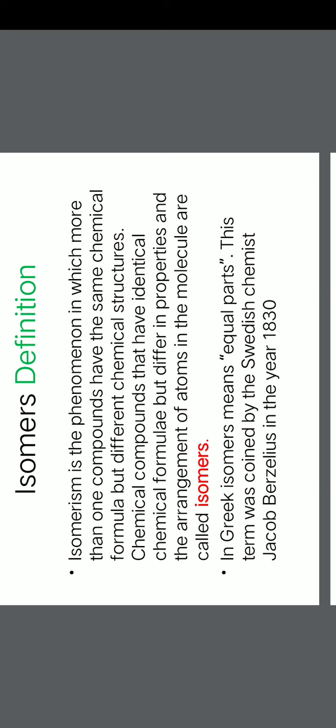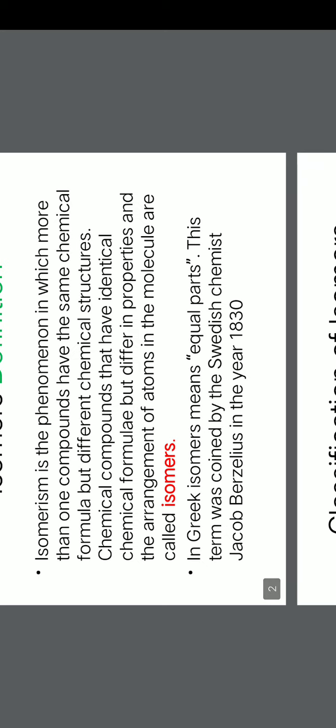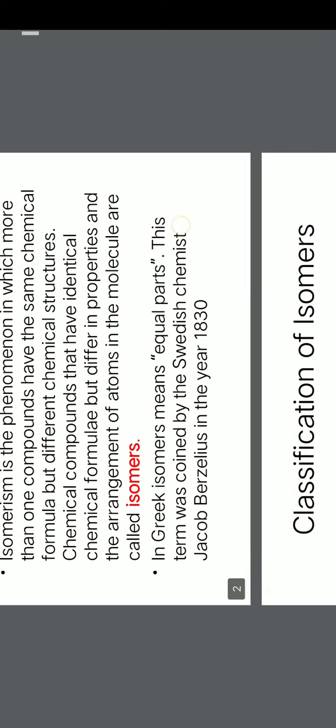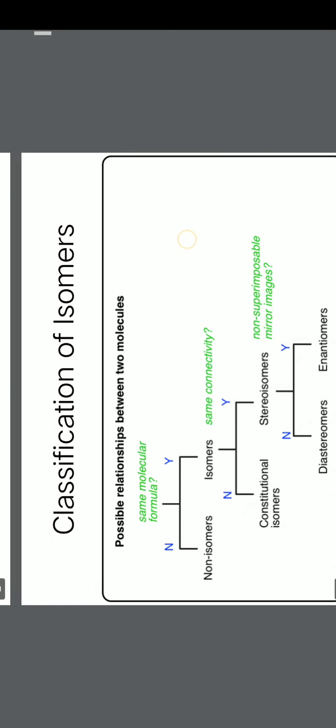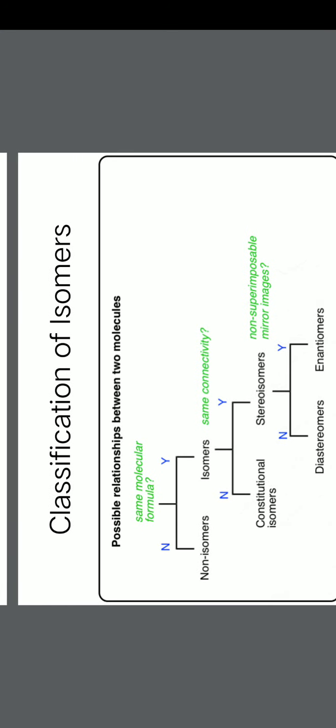They are all called isomers. So only formulas are same, properties may be different, and the specific spatial arrangement of the atoms in the molecule also differs. This is a Greek derived word, isomers, which means equal parts.